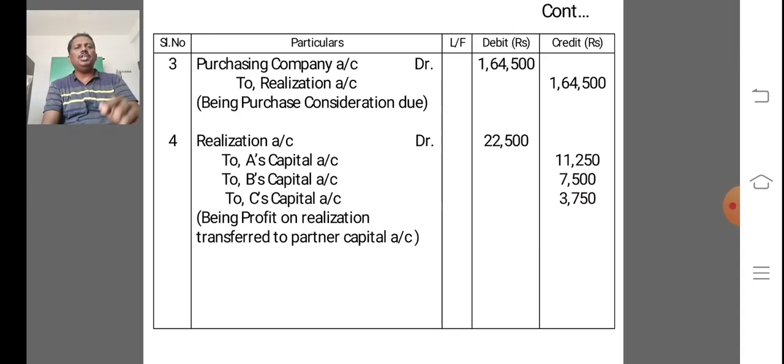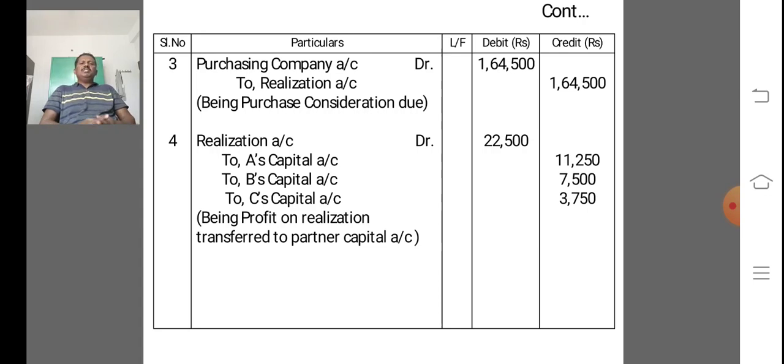The next entry is purchase consideration is due. The entry is purchasing company account debit to realization account, that is 1,64,500. The narration is being purchase consideration due.